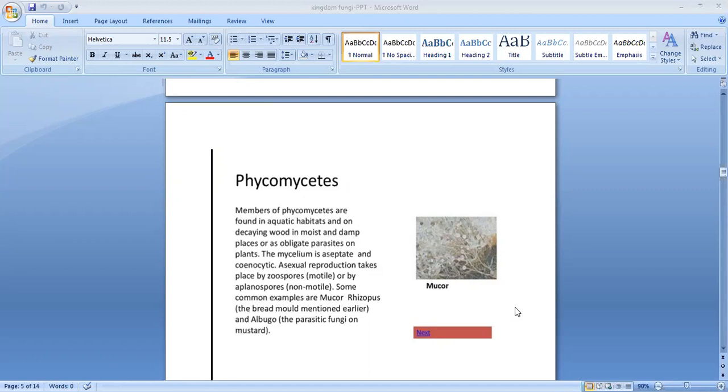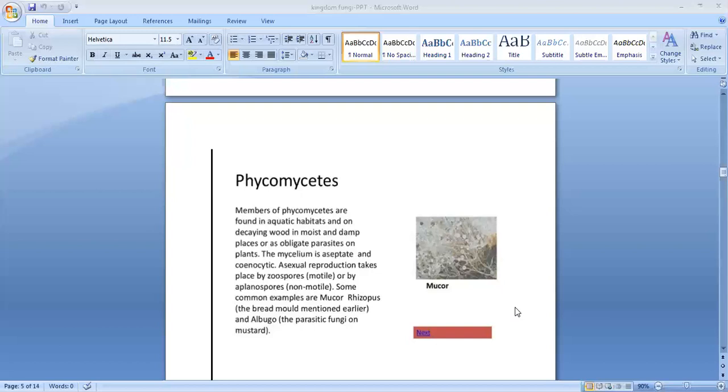Then in Phycomycetes, asexual reproduction takes place by two methods. One is zoospores or aplanospores. Zoospores are motile structures. Aplanospores are non-motile spores. So in both ways, asexual reproduction takes place. Zoospores are motile, they have flagella, so they can move and locomotion takes place. But aplanospores cannot. They are non-motile.